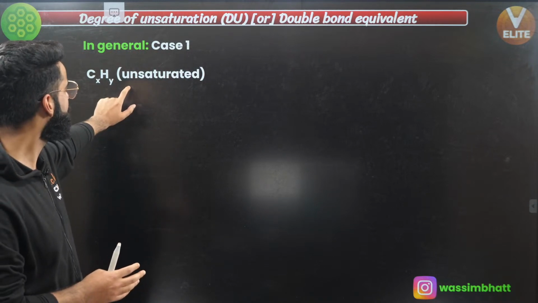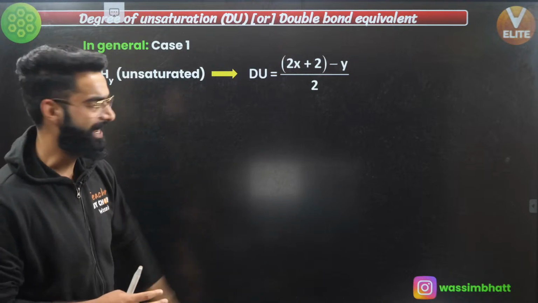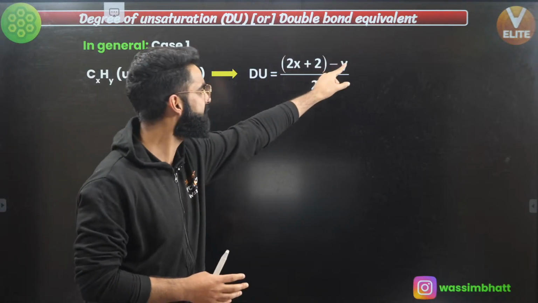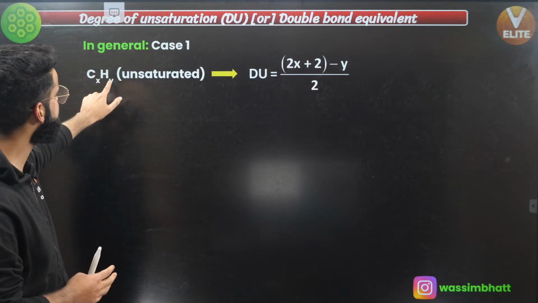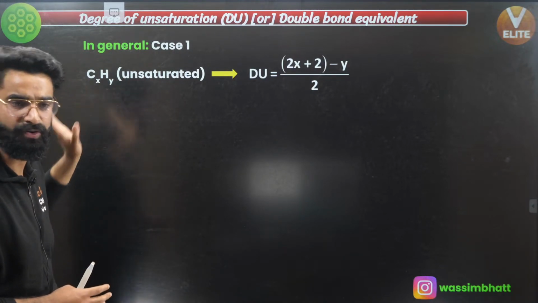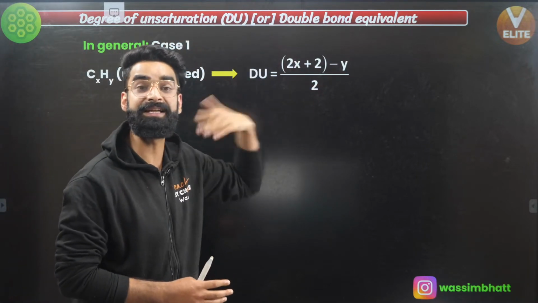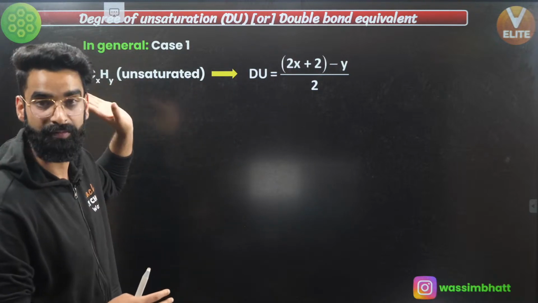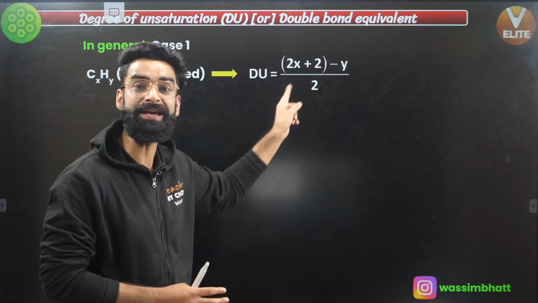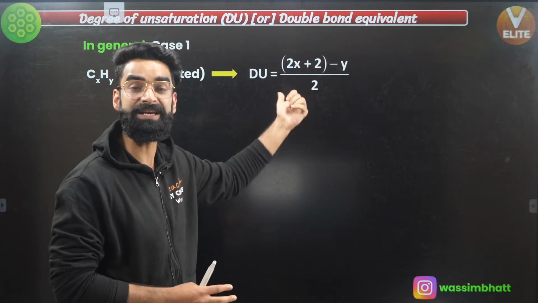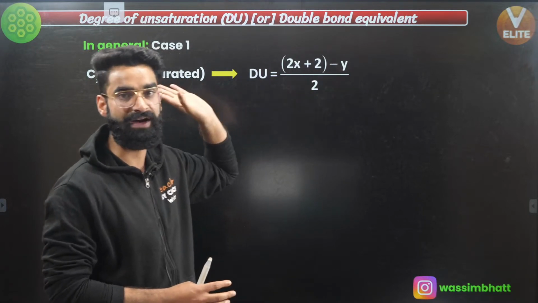If I need to calculate the degree of unsaturation for this CxHy, I've got one simple formula to calculate it. It is (2x + 2 - y) divided by 2, where x stands for the number of carbon atoms and y stands for the number of hydrogen atoms in this hydrocarbon. This is the simplest formula to calculate the degree of unsaturation in hydrocarbons.